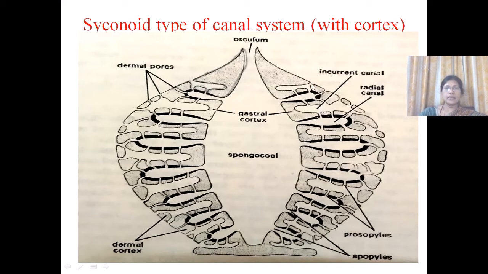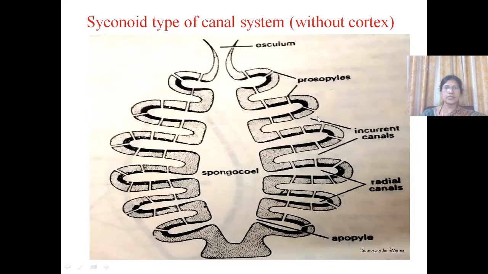In this cortical region, cortical spicules are present, and due to this many small dermal pores will be formed, and they lead into narrow internal canals. So this is the syconoid type of canal system with cortex, and this is without cortex.